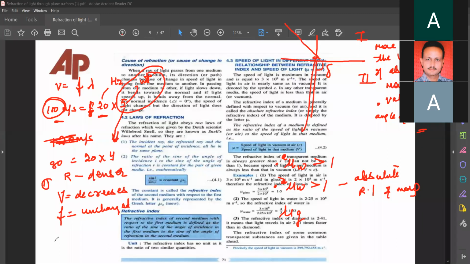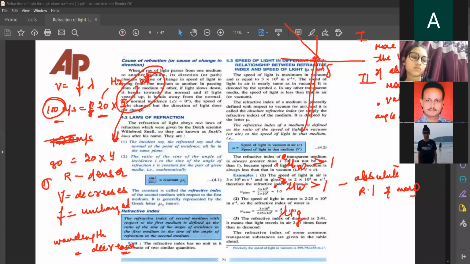Wavelength, lambda, also decreases. Understand? So whenever light goes from rare to denser medium, it has to decrease its wavelength. It has to decrease its velocity also. Both things decrease. When light passes from a rarer to a denser medium, the wavelength of light decreases and frequency remains unchanged.